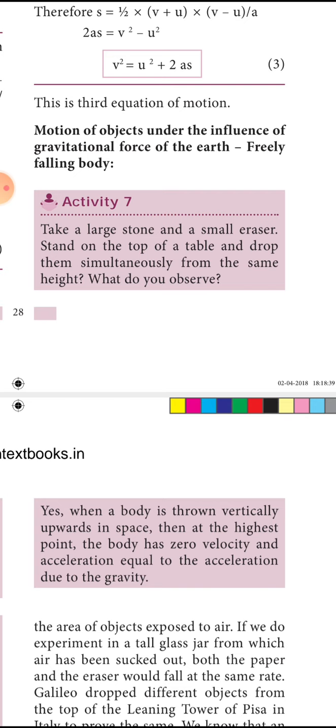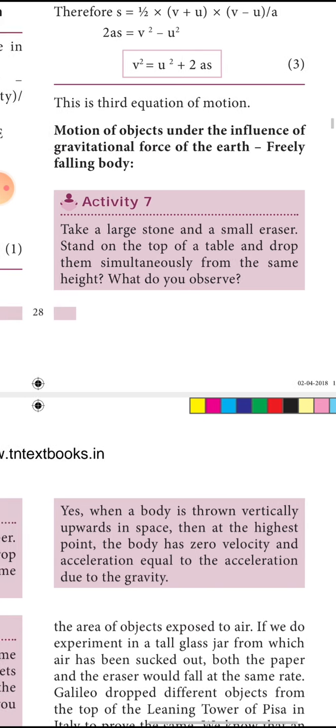If you throw the same paper and a stone, they will fall to the ground at the same time in the absence of atmosphere, in the absence of air, or you can say both are falling in vacuum conditions. So the acceleration due to gravity is constant. Because of the air only, the speed is varying.